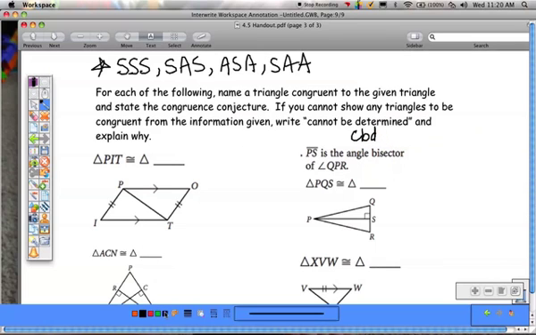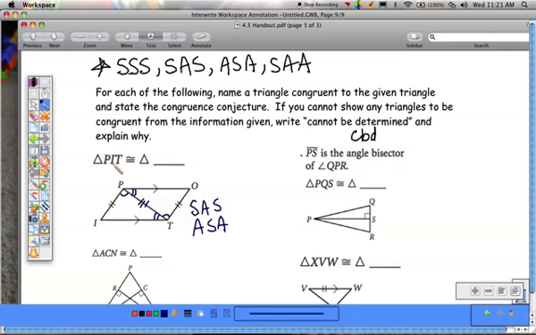All right, let's look at the first one. We have some parallel lines, so we know the alternate interior angles are congruent. We know they share this side. We know this angle matches up with this angle, and this angle matches up with this angle. All right, do any one of these work? Well, we can't use side, side, side, but we could use side, angle, side. So we could say by side, angle, side, this works. We could also say by angle, side, angle.